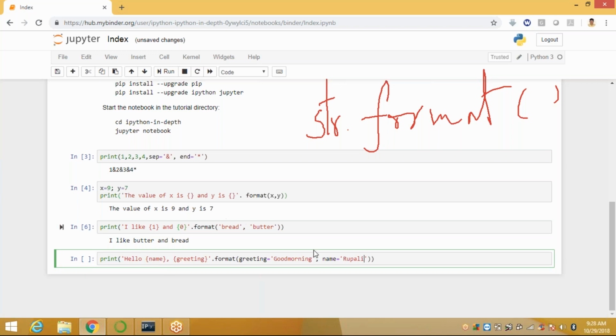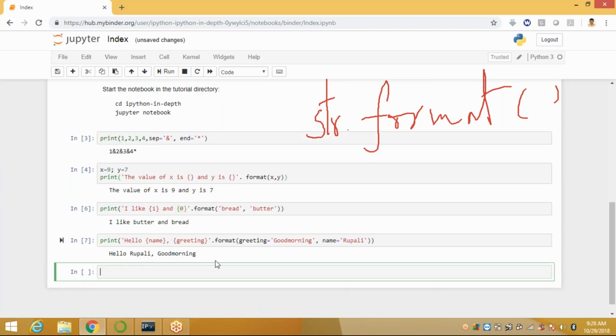Where is the name referenced? Name is referenced in our format method as Rupali. Hello Rupali. And what is your greeting? Greeting is equal to good morning. When I execute this, it displays hello Rupali, good morning. Okay, in this way also you can apply this. See here. Got it.